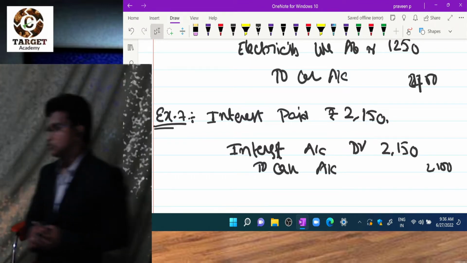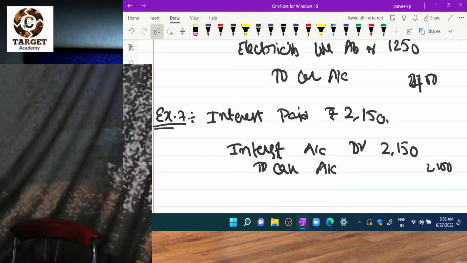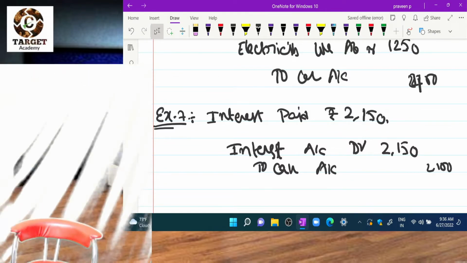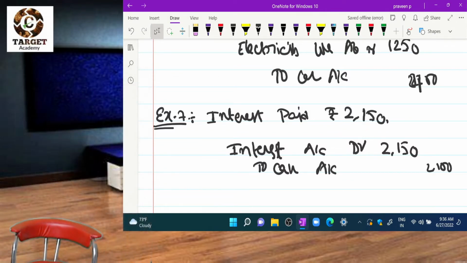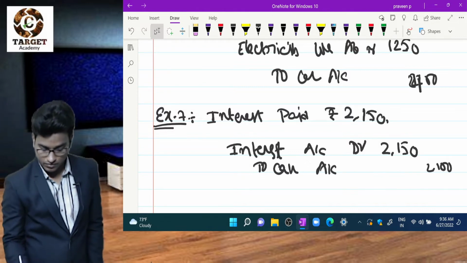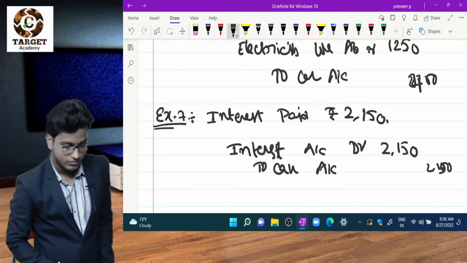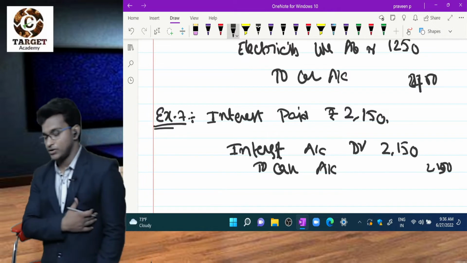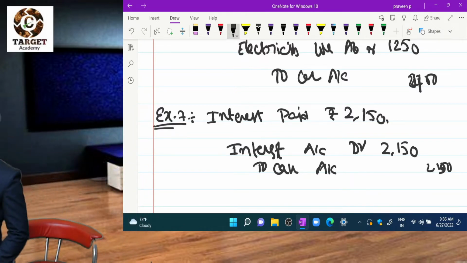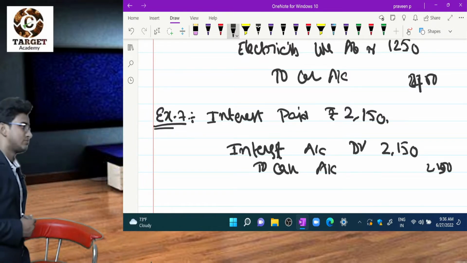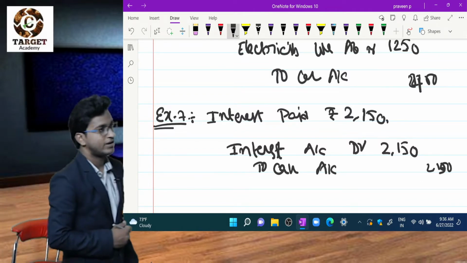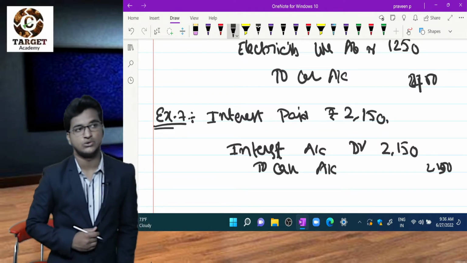Why we are debiting, why we are crediting such accounts? If you are completed, then I'll go to the further concept. If you completed these examples, then we'll start a new concept.